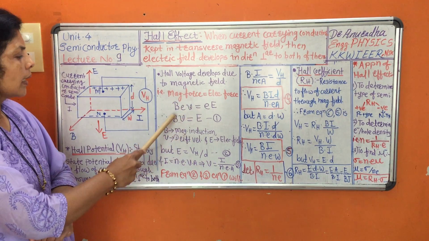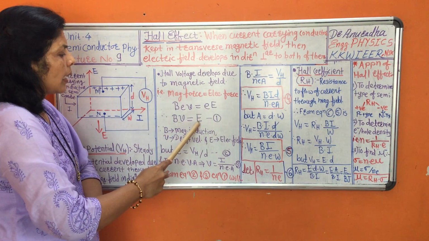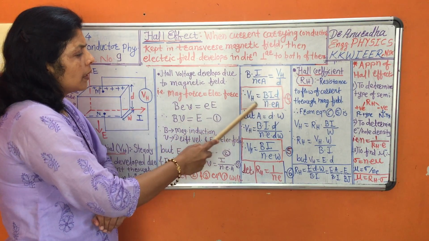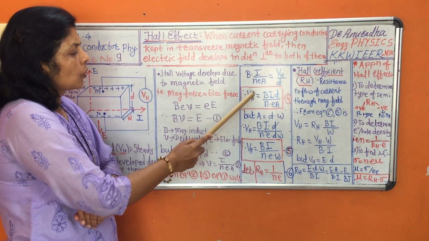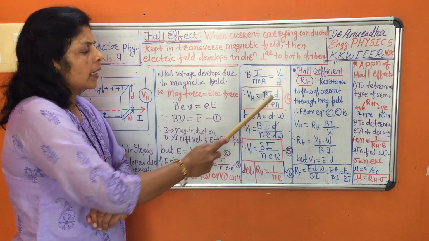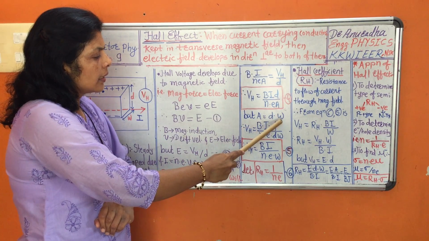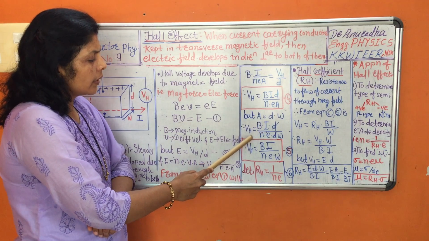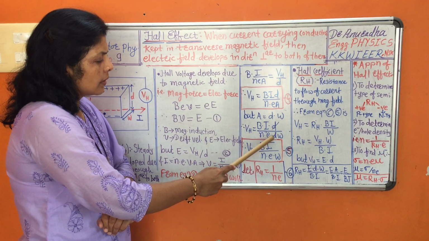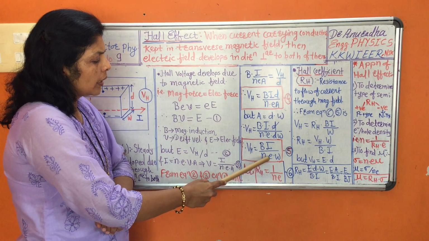From this, B will remain as it is, v is replaced as I upon neA and electric field is replaced as VH upon D. With this you can reshuffle the terms and obtain the equation for Hall voltage, that is VH equals BID upon neA. A is the cross-sectional area, hence it is depth into width. So you can rewrite it as VH equals BID upon ne into D into W. D gets cancelled, and by cancelling D you get the Hall voltage as BI upon neW.